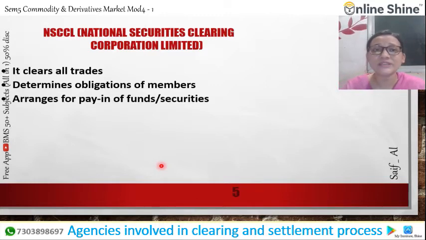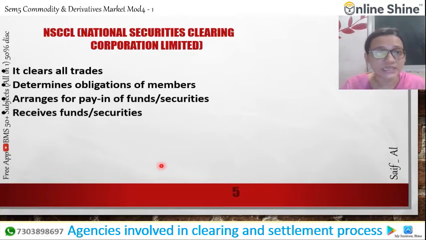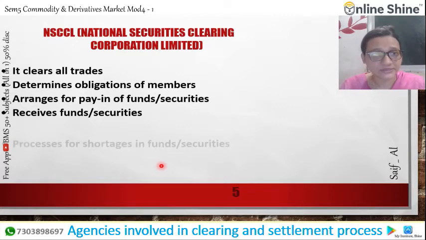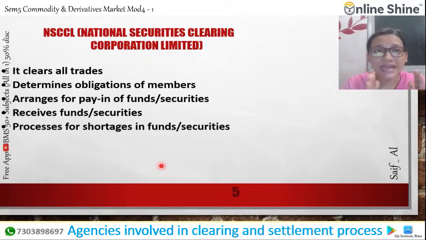So what does pay-in mean? The seller transfers the securities, and the buyer receives the securities, and the fund is received as well. This corporation makes sure that the buyer transfers the fund and the seller transfers the security.